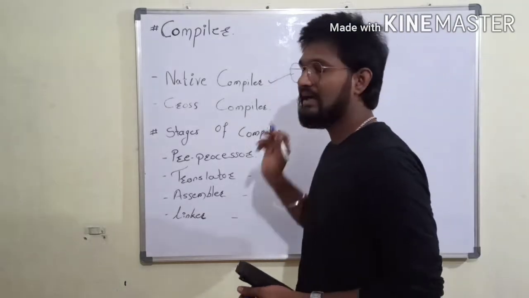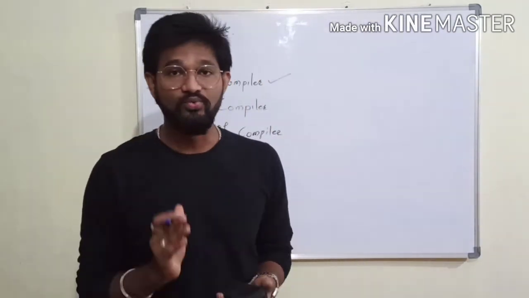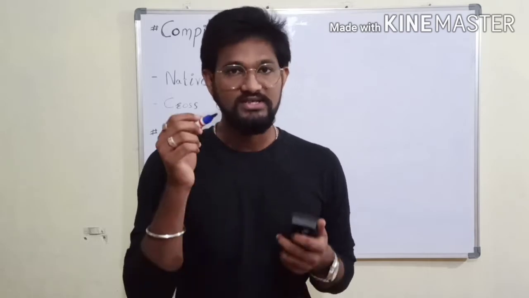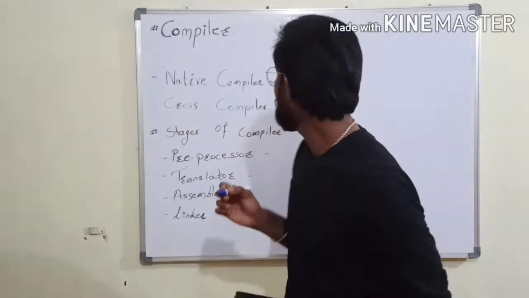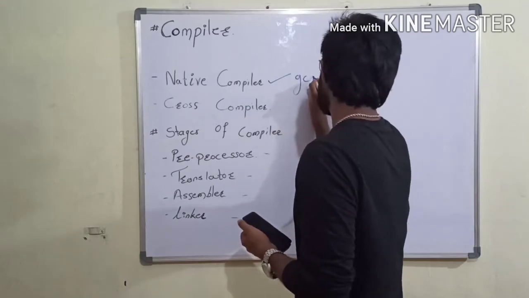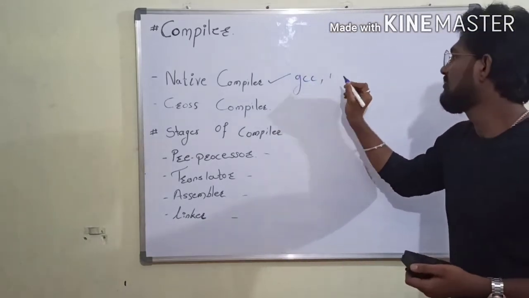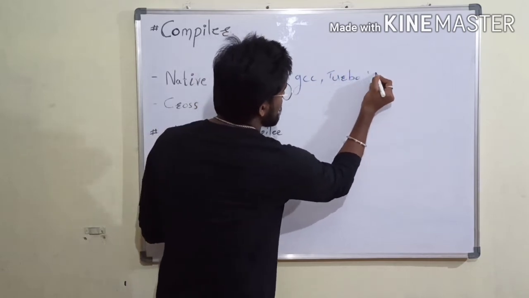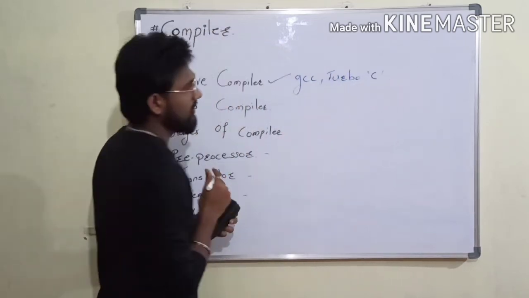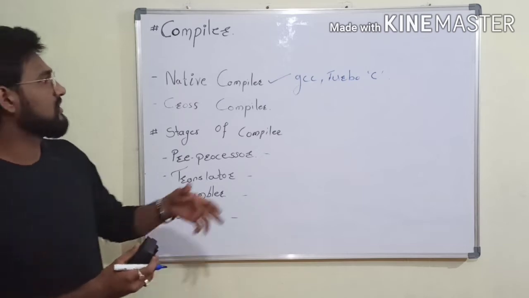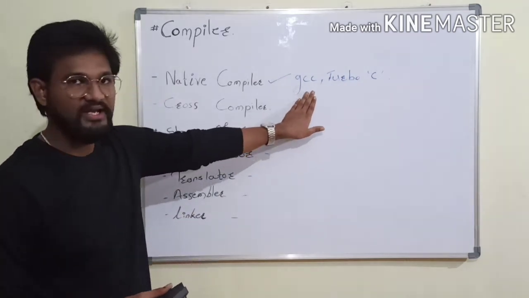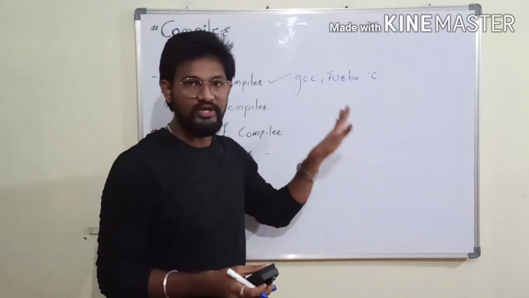So a native compiler is a compiler which works in one environment and generates machine understandable code for the same environment. For example, the GCC compiler and the Turbo C compiler. These are two compilers, GCC and Turbo C. GCC is related to Linux and Turbo C is related to Windows.